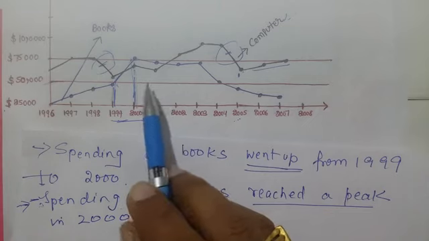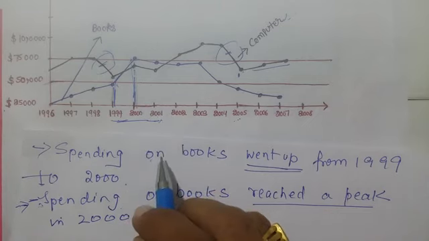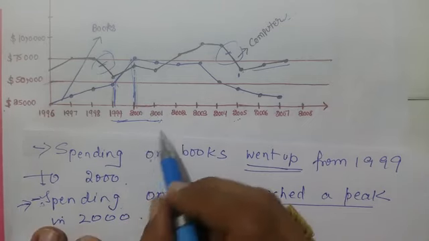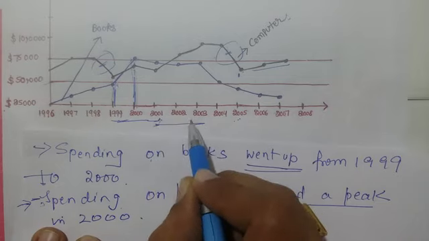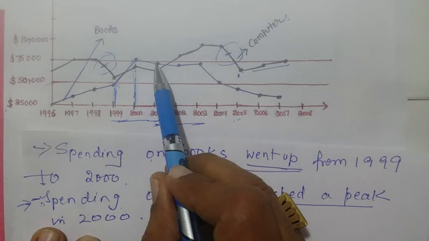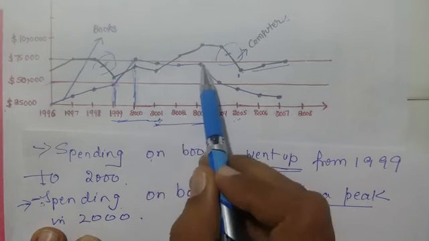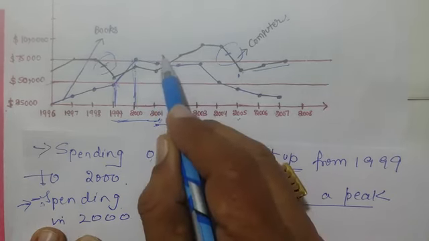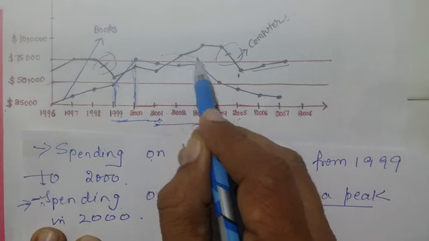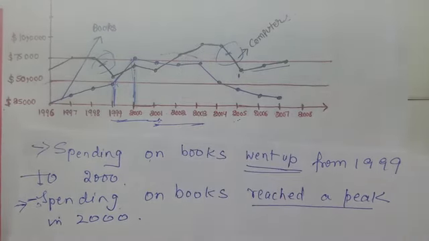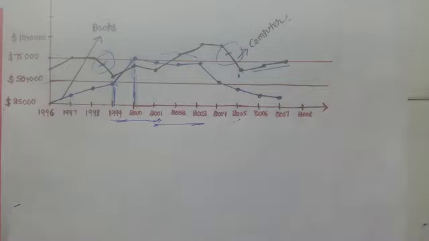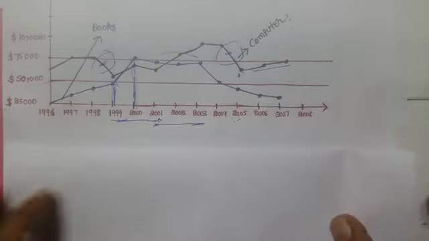Here from 2001 to 2003, just go to books, this to this. So this I am going to explain. So how to write this line? Let's work on this one.